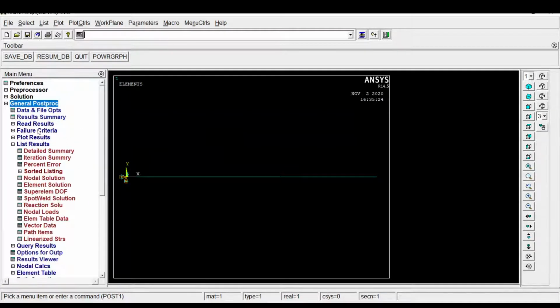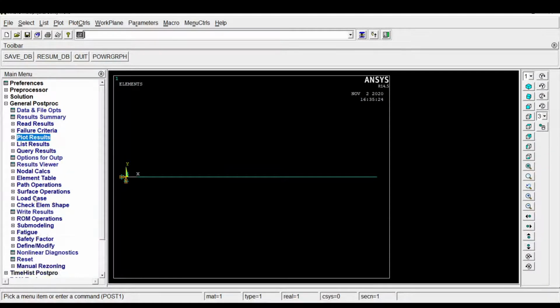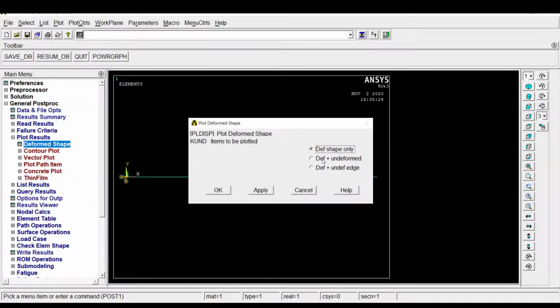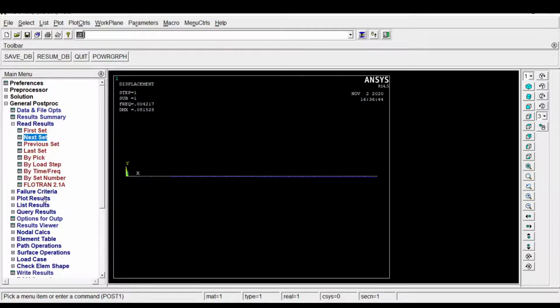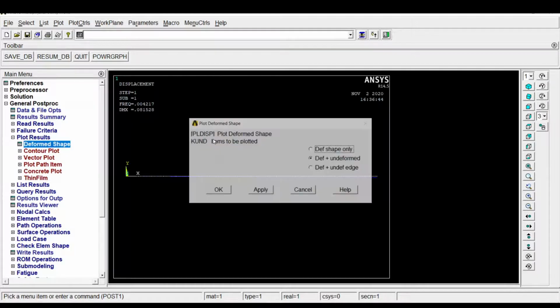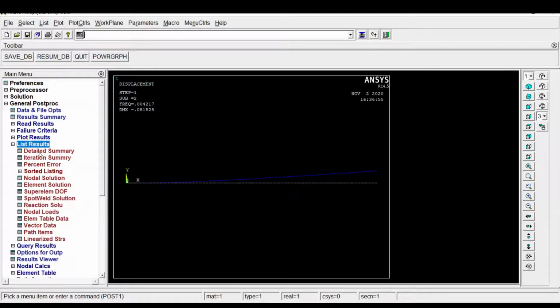Also you can see the plot result. First we have to set the read result, first set, and then plot result, deformed shape, deformed plus undeformed. The first frequency will be like this only. Read result, next set, and come to plot result, deformed shape. This is the second frequency. Likewise we can change the frequency and see what is the value of the frequency.